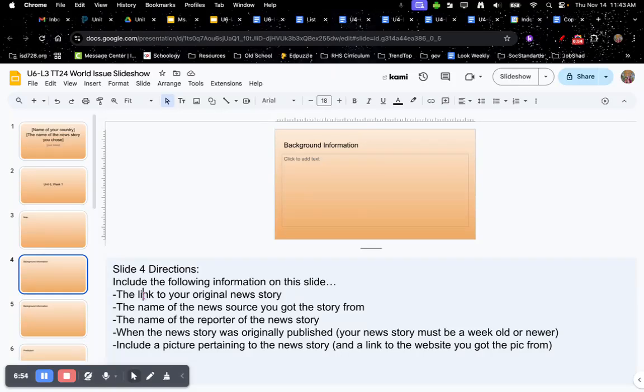So include the following information on this slide: the link to your original news story, the name of the news source that you got the story from, the name of the reporter of the news story, and when the news story was originally published. So again, your news story must be a week old or newer. Also include a picture pertaining to the news story and a link to the website you got the picture from.